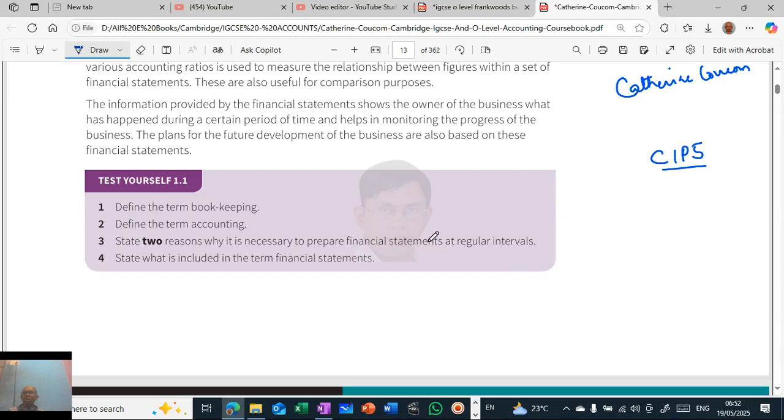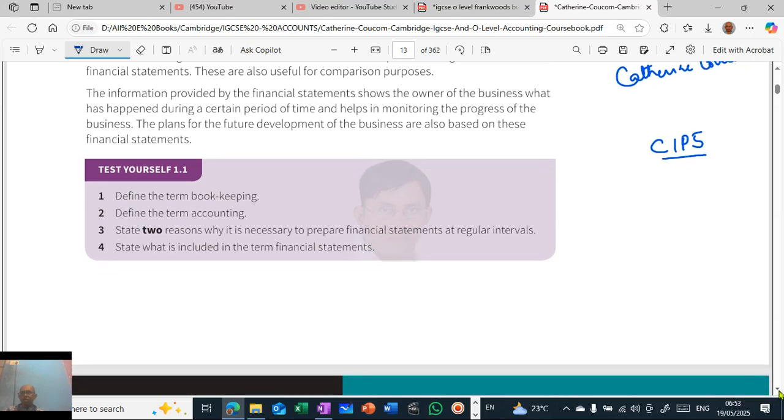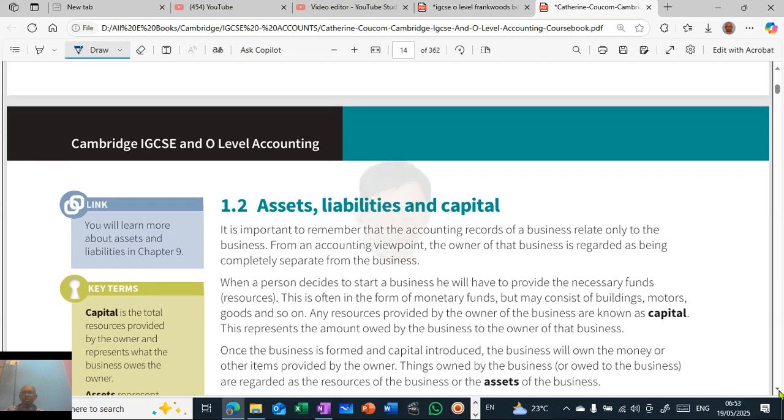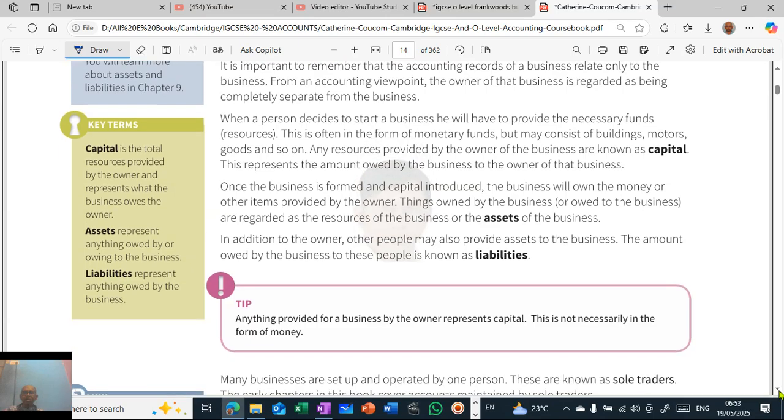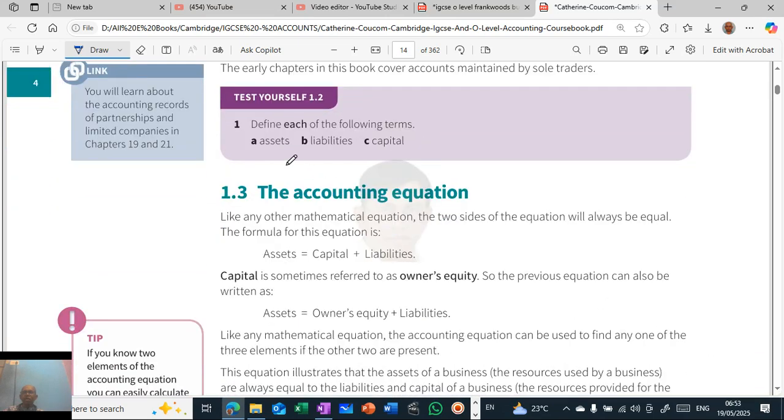So state what is included in the term financial statement. Financial statements include income statement and position statement, or we call it a profit and loss account and a balance sheet. Okay. Then assets, liabilities, and capital. So what are assets? Assets are something which the business owns and which is owed to the business.